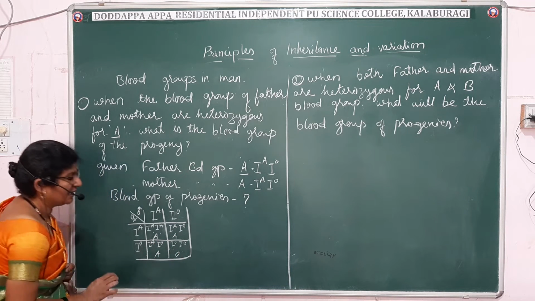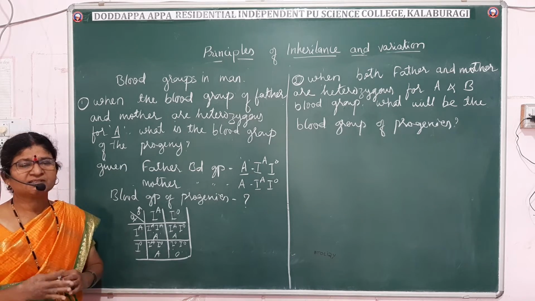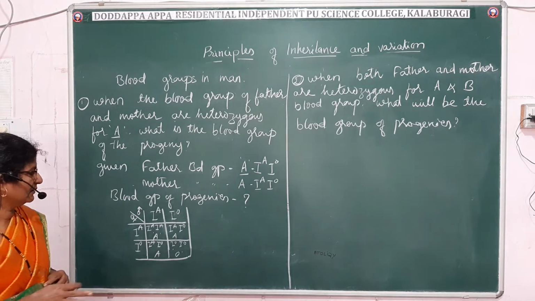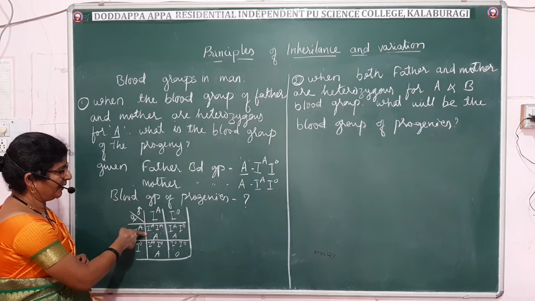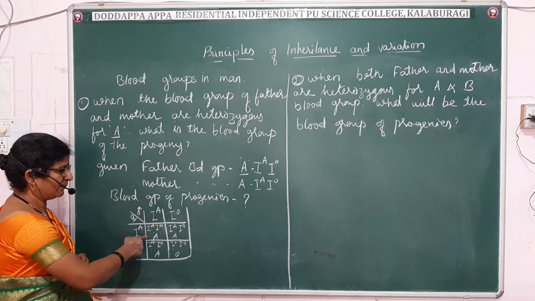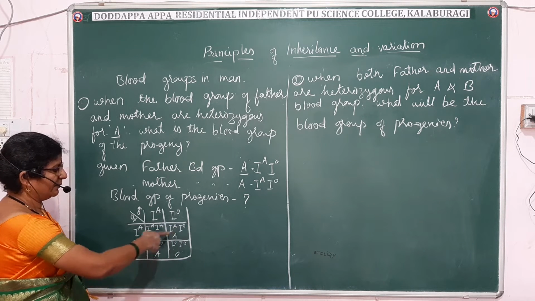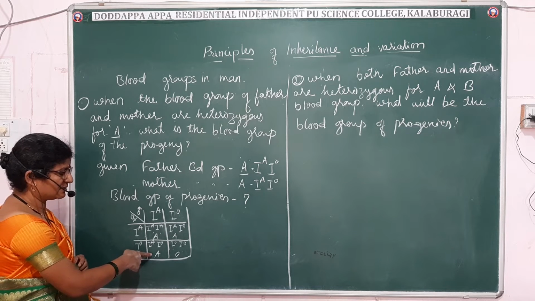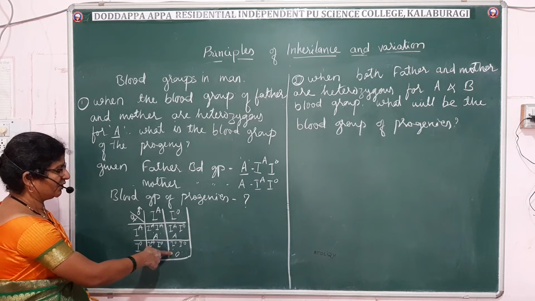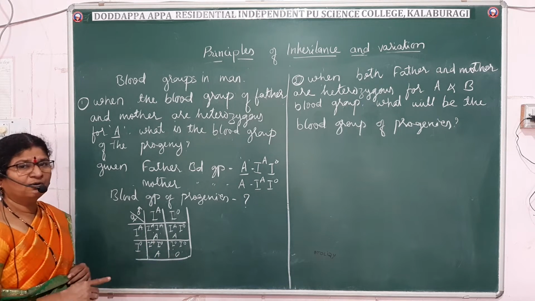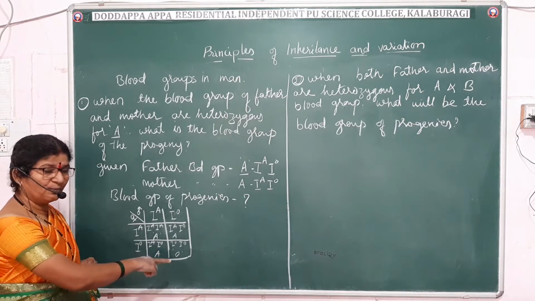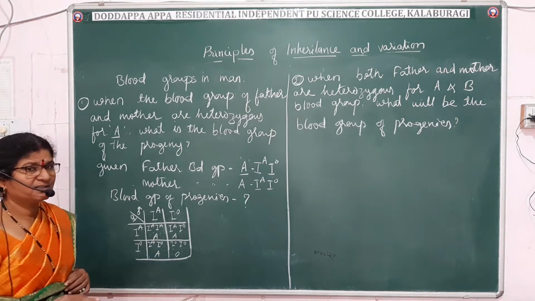and here O blood group. That is, among the progenies, if you take 100%, 25% will be homozygous for A blood group, and the other 50% will be heterozygous A blood group, and the other 25% will be homozygous recessive, that is O blood group. In general,